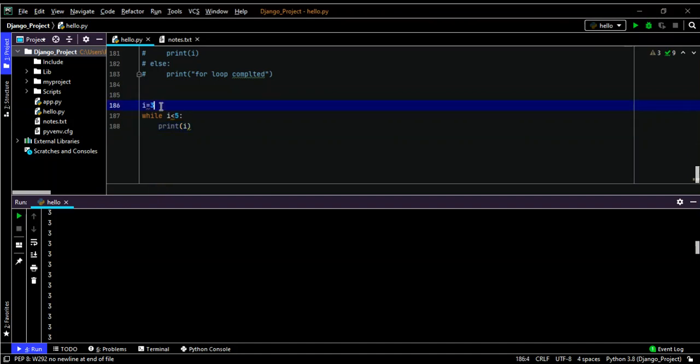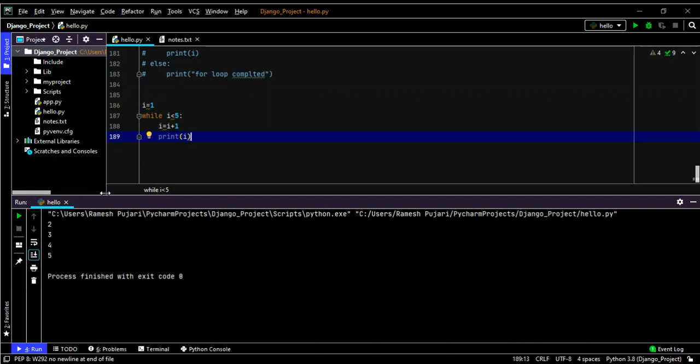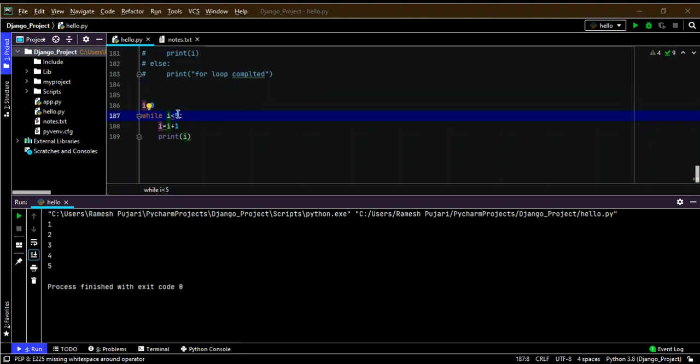So it's going into an infinite loop once again. So I will take i equal to 1, i less than or equal to 5, and then I have to increment here, i is equal to i plus 1, then print i. You can notice here I'm printing from 0, taking i less than 5, so it will print till 5 numbers.